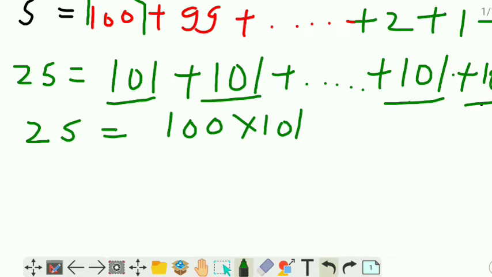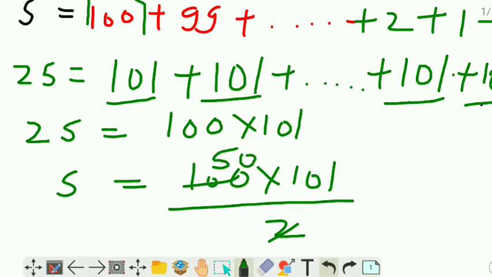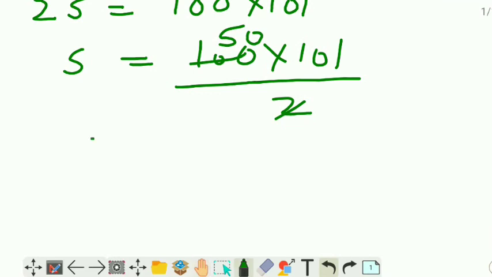So S is equal to 100 into 101 upon 2. Now 2 into 50. Okay, so now the value coming is S is equal to 50 into 101.